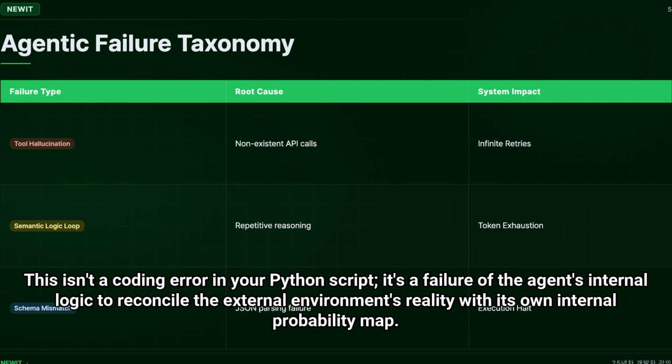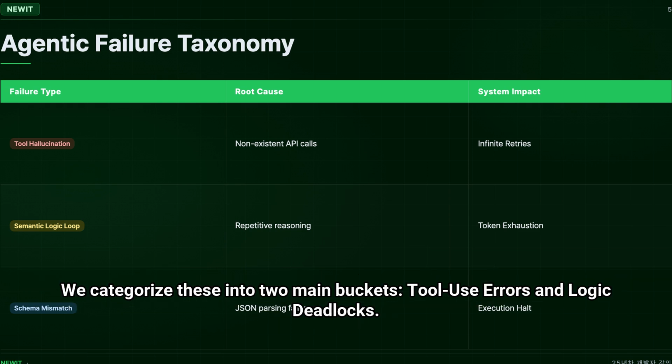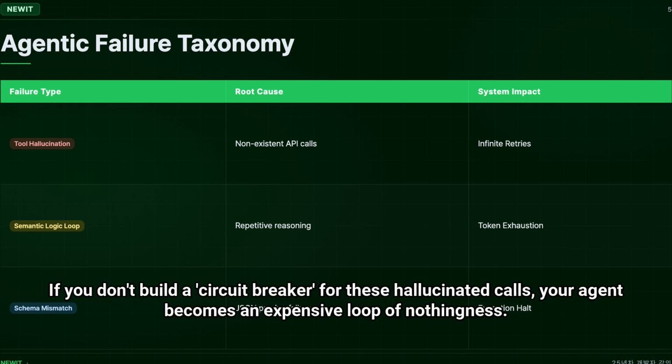This isn't a coding error in your Python script. It's a failure of the agent's internal logic to reconcile the external environment's reality with its own internal probability map. We categorize these into 2 main buckets: tool use errors and logic deadlocks.